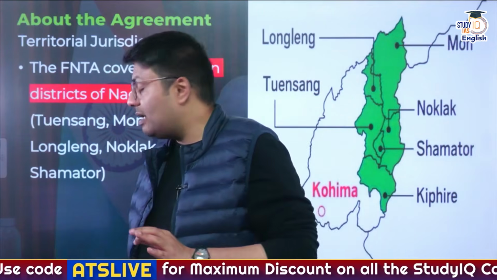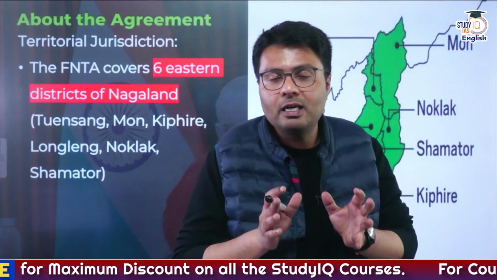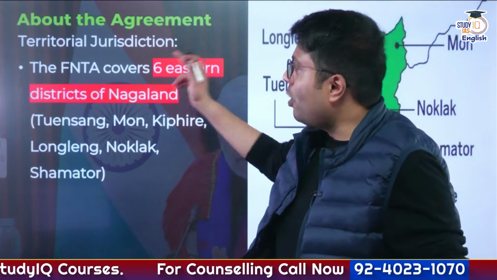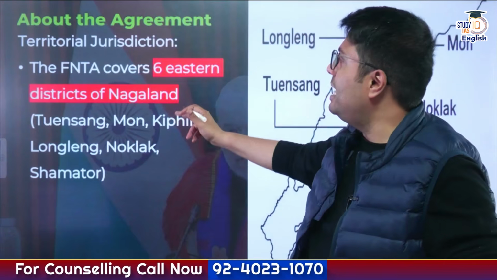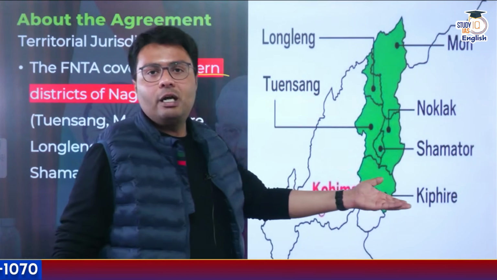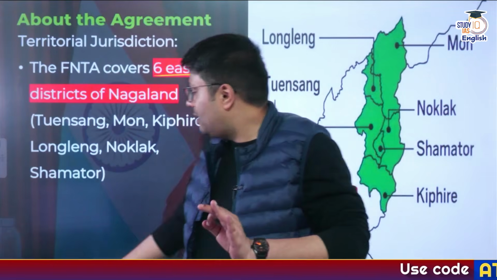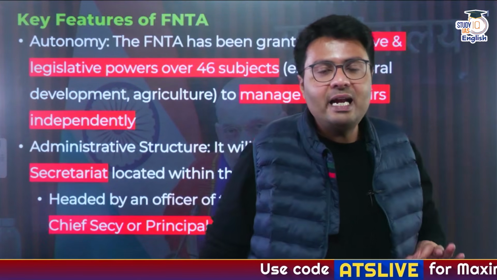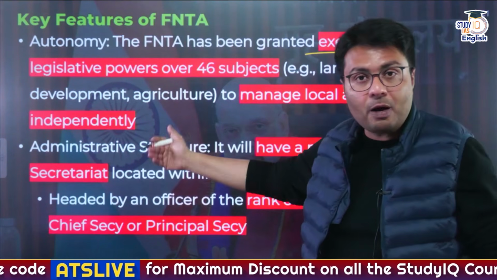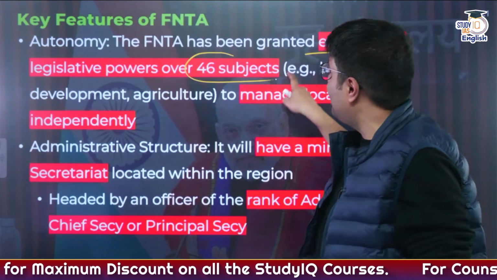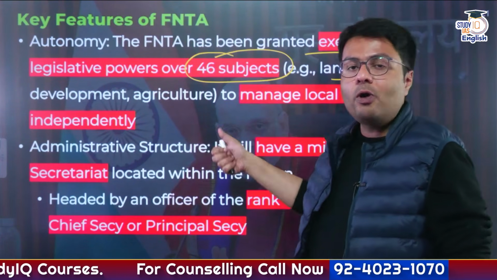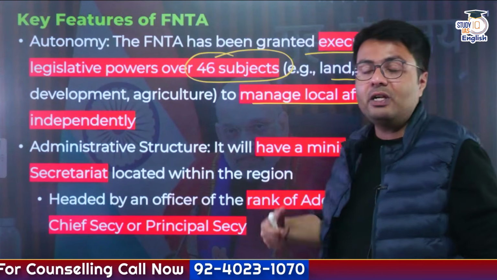Now let us understand important details about this agreement. As I told you, this agreement favors creation of a body called FNTA. This body covers 6 eastern districts of Nagaland, which you can witness in this particular map, right? Now, this Frontier Nagaland body, FNTA, has many autonomous functions. This body has been granted executive and legislative powers to legislate over 46 subjects which include land, rural development, agriculture, as well as the power to manage local affairs independently.